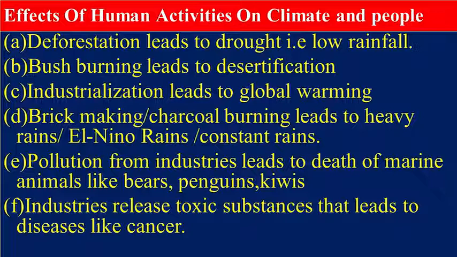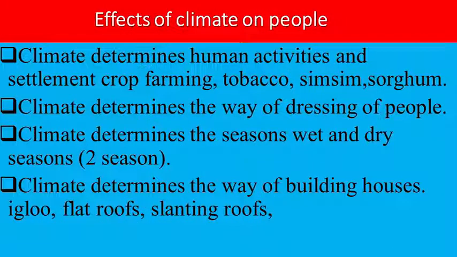Next, we have pollution from industries. So those are some of the effects of human activities on climate and people. Industries also release toxic substances that lead to diseases like skin cancer. Okay, let's look at the effects of climate on people.